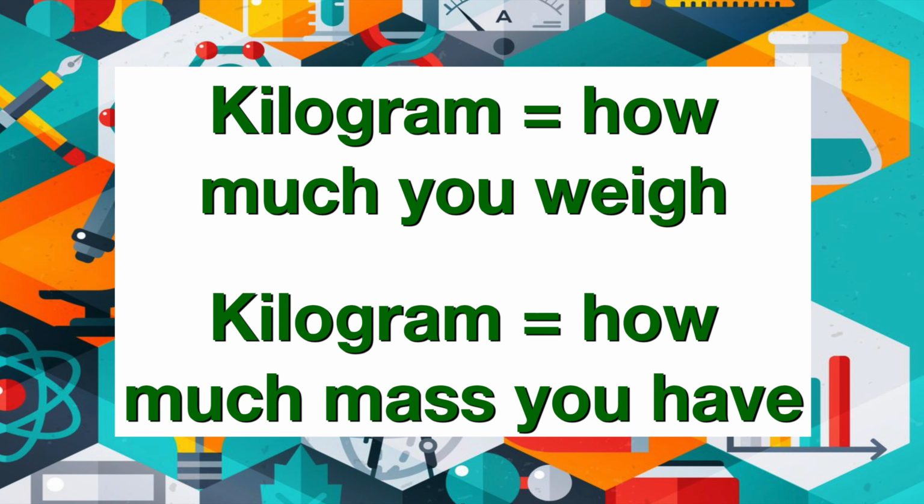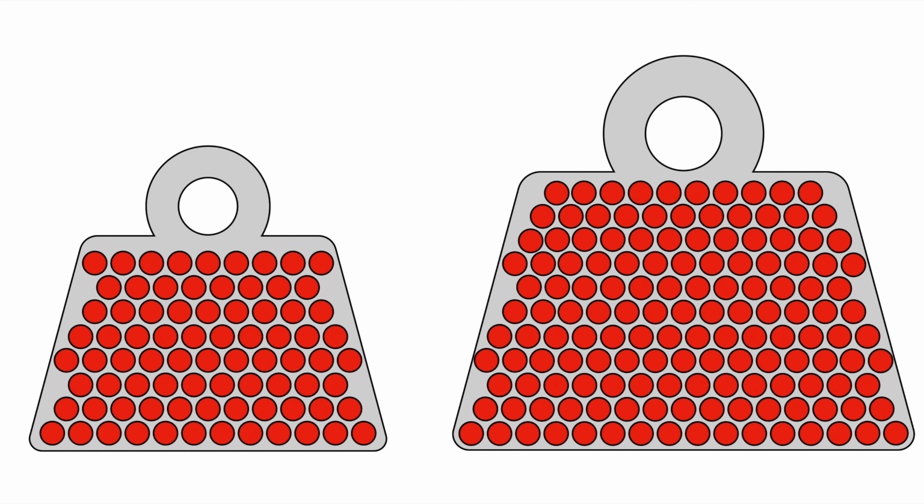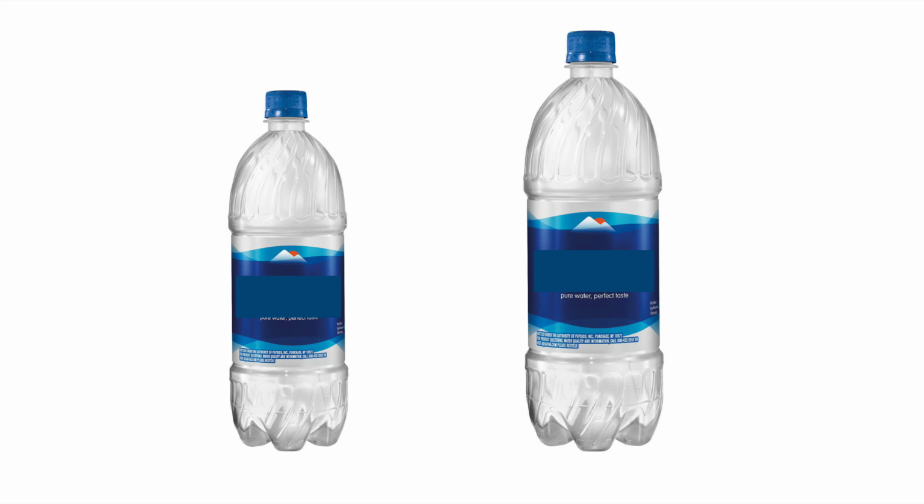Both mass and weight can be measured in grams or kilograms, so this can be confusing. Here's how I think of it. Mass is how large or small something is, and weight changes depending on where you are. Like I said earlier, you can think of mass as how many atoms something is made of. When I think of a kilogram of water versus 2 kilograms of water, well, 2 kilograms is more, so it's larger. That just makes sense to me.